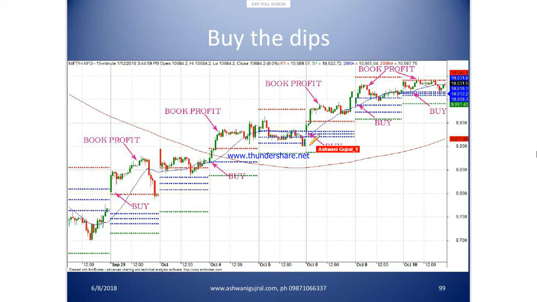Here if you bought the dip, it didn't work out, fine. Out of 6 days, one day may not work out. But what you have to keep in mind is buy the dip, buy the dip, buy the dip. Dip till where? Dip till the pivot. There is a 65% odds that every day you will hit the central pivot zone at least once. I repeat, what is the central pivot zone? These three lines. This is the zone of the pivot.